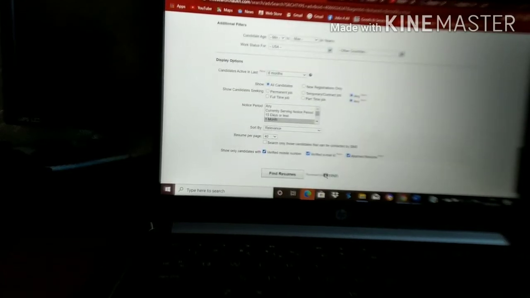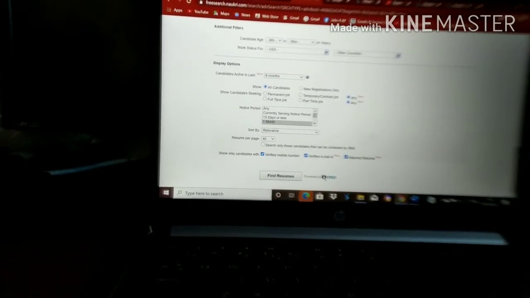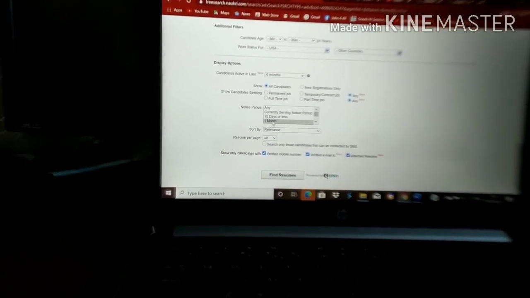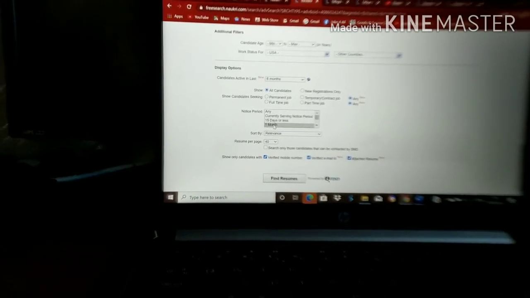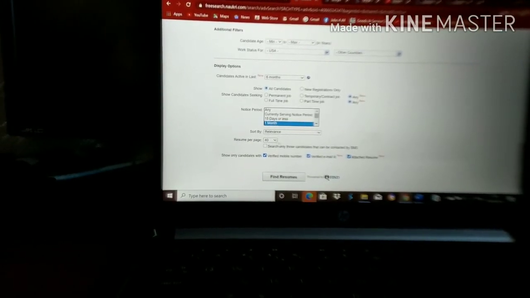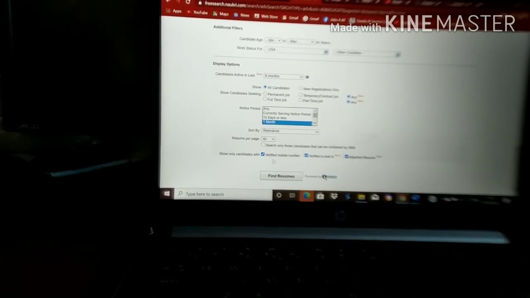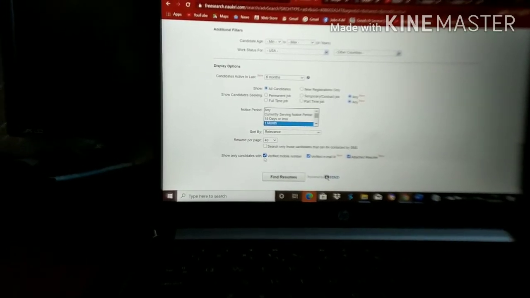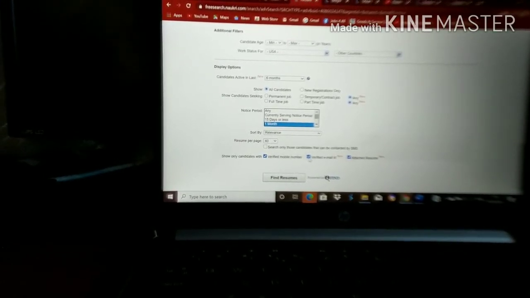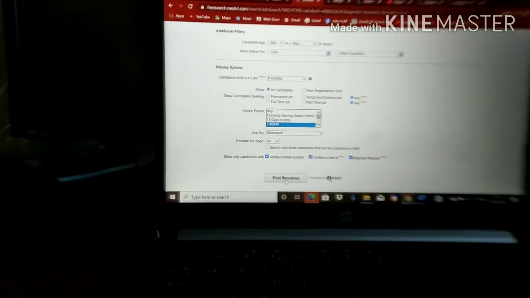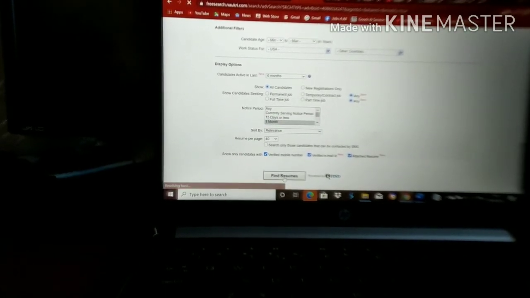After that you can come down, and here I am giving notice period 1 month. For the remaining, I am clicking verified mobile number, email id and attached CV. Then you have to click find resume.